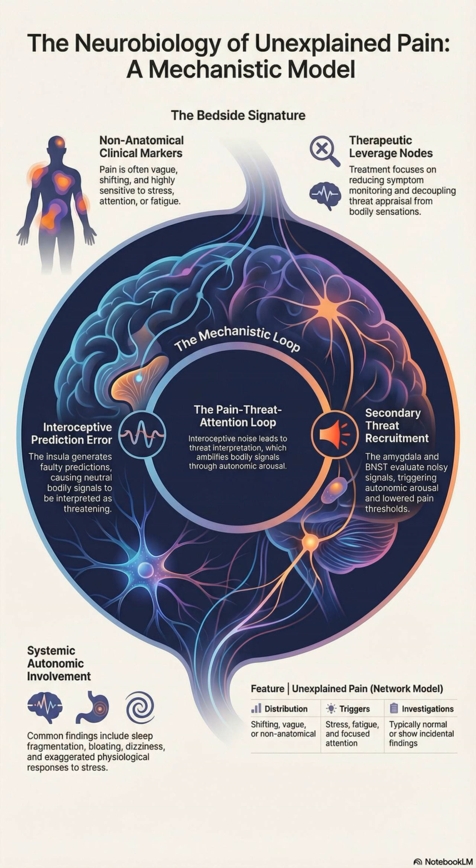Instead, prediction error remains persistently high. The brain keeps expecting damage or danger. Normal physiological signals are therefore interpreted as abnormal. This is best understood as a precision weighing problem within predictive processing. The brain assigns excessive importance to internal signals, amplifying their subjective intensity.